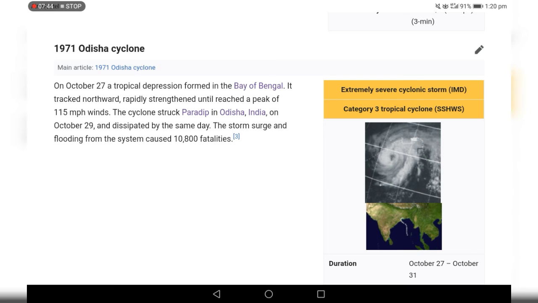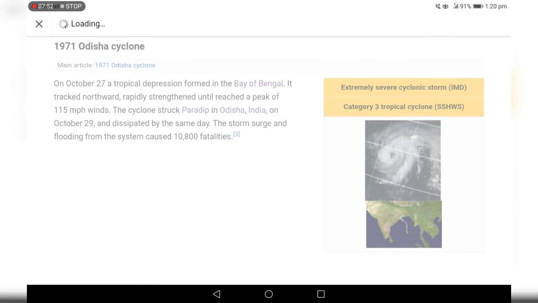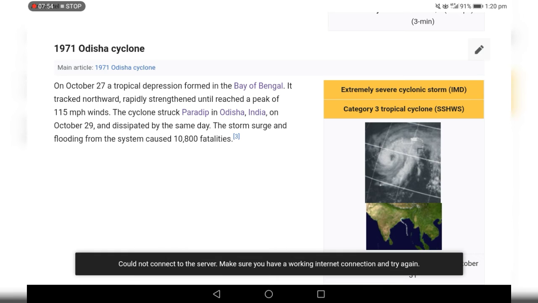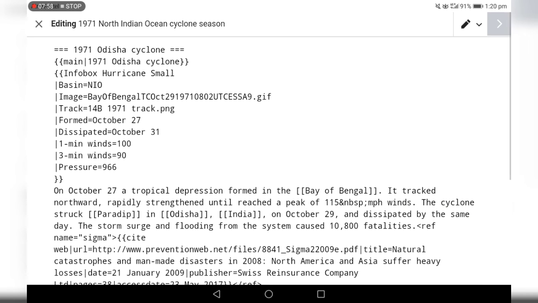Next I have shown the 1971 Odisha cyclone. Here this one image is here. We should add that image there. So again do the same procedure. Sometimes the network will also cause some problems, so ensure a proper network connection while doing this. Without an internet connection, there won't be any edits. So again do the same thing.